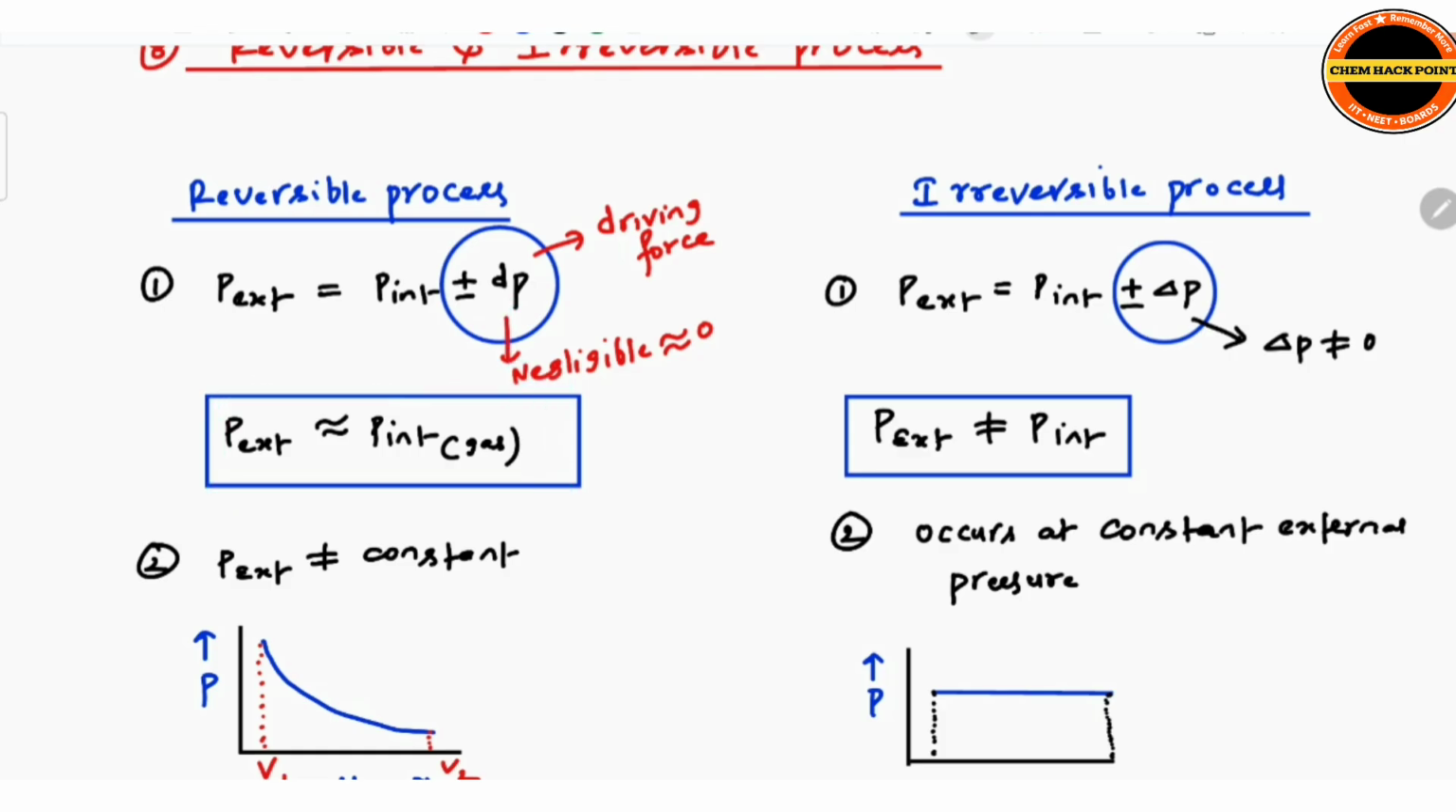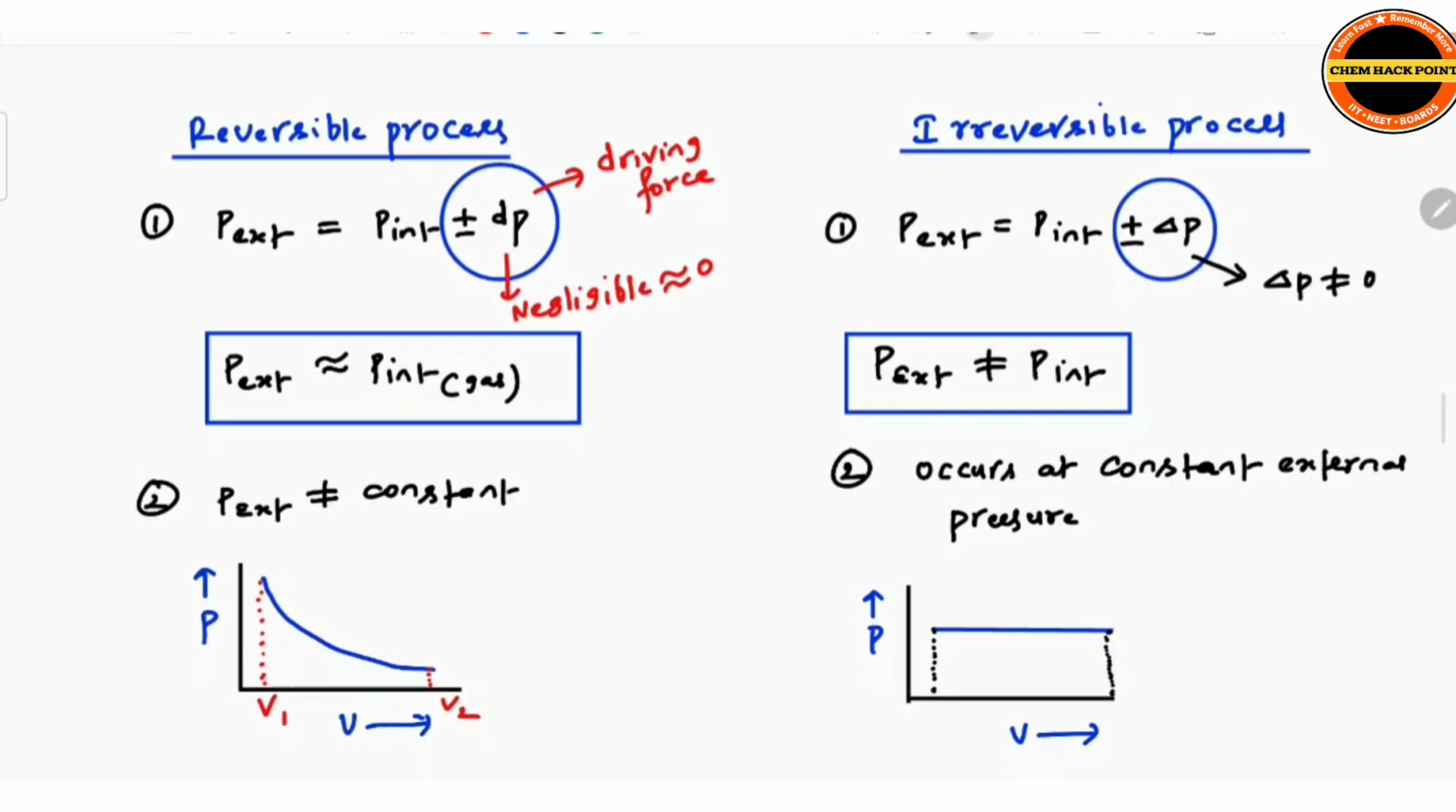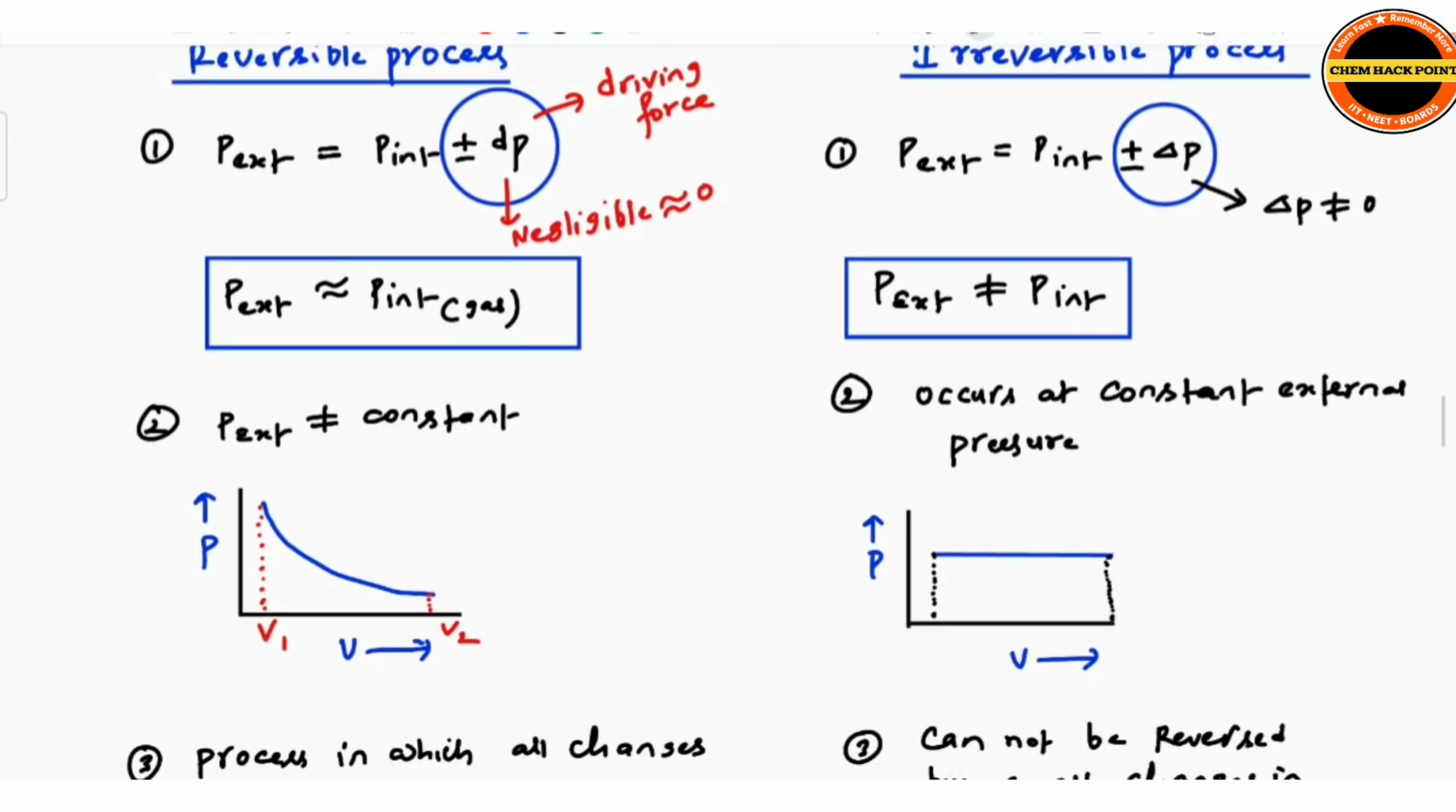Next, in an irreversible process, P external is equal to P internal plus or minus delta P. It's not a small change in pressure; delta P is not negligible here, delta P is not equal to 0. So in an irreversible process, external pressure is not equal to P internal. P external is dominating the internal pressure. But in a reversible process, P external is almost equal to P internal, just step by step, we are going down. But in an irreversible process, P external is more dominant.